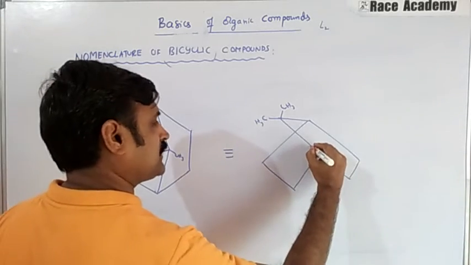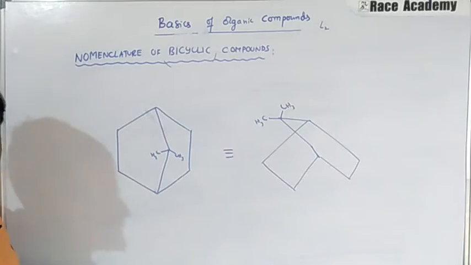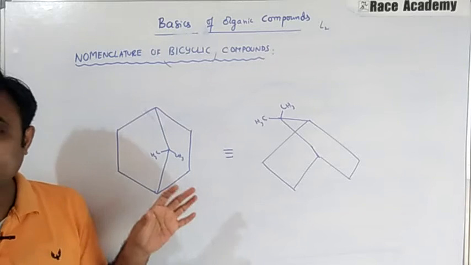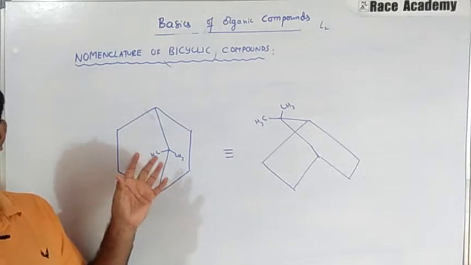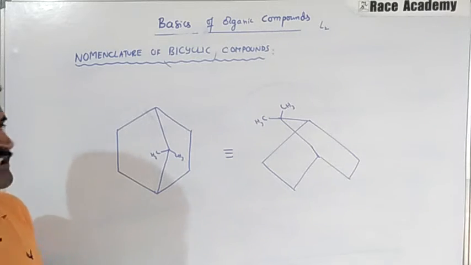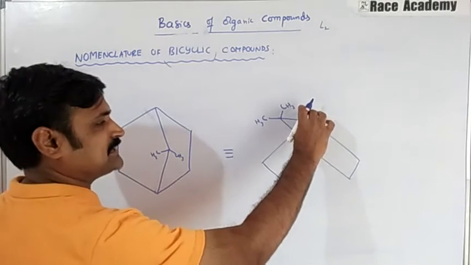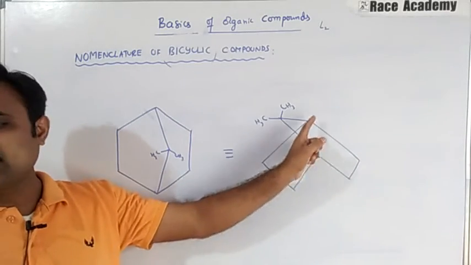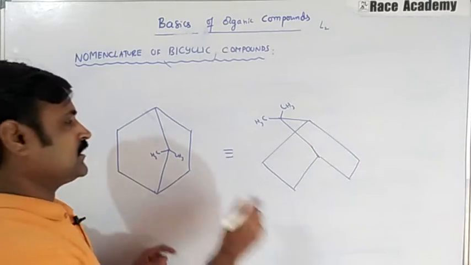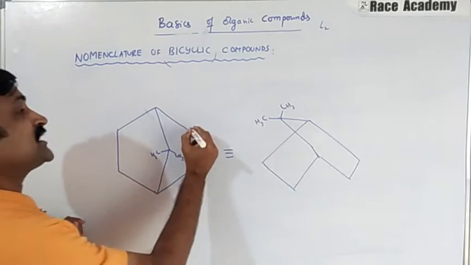Let us understand: the numbering of the ring should begin from one of the bridge heads. Here we have one bridge head and here another, so we can start numbering from any one of these. Here they have also mentioned one Cl.